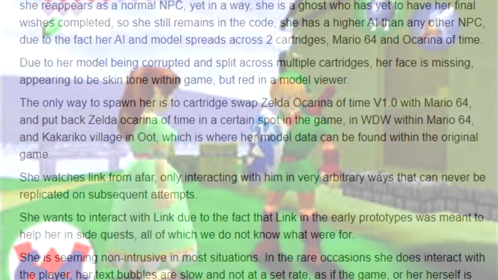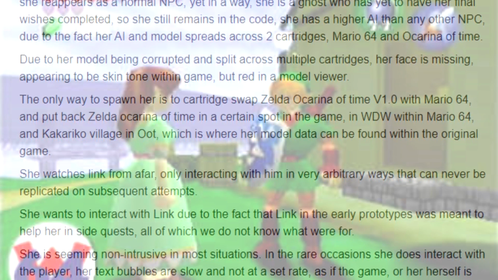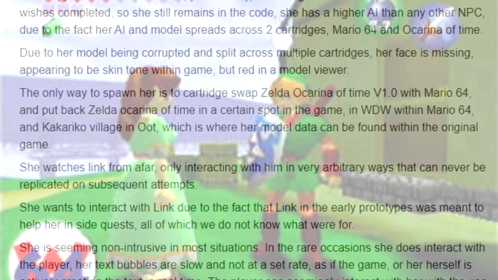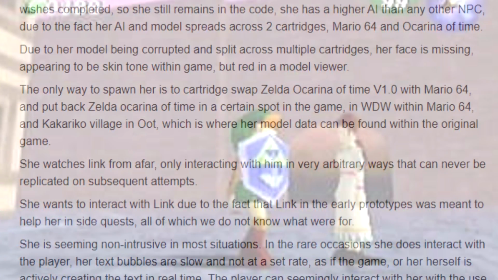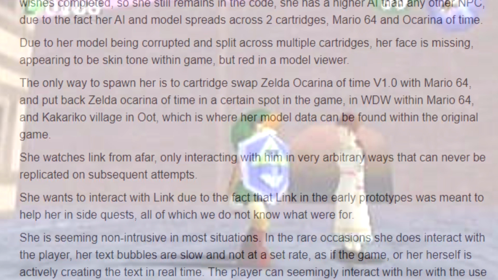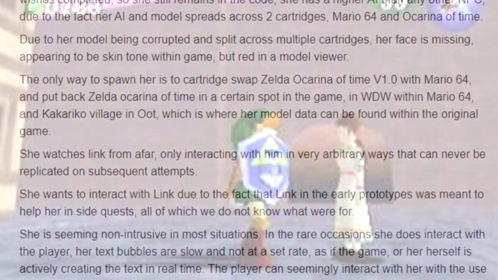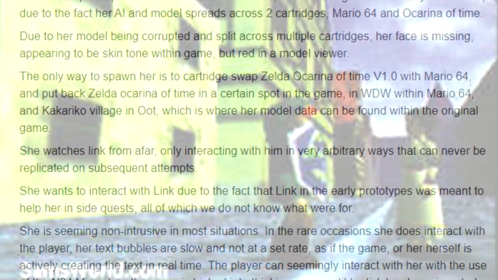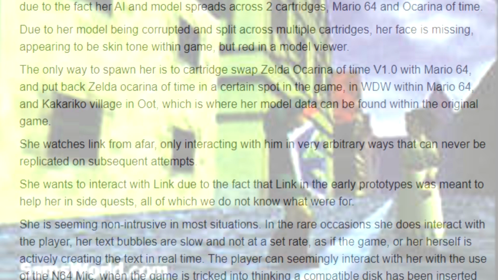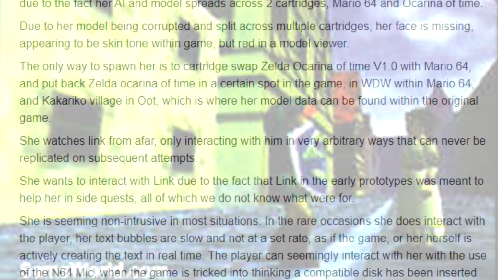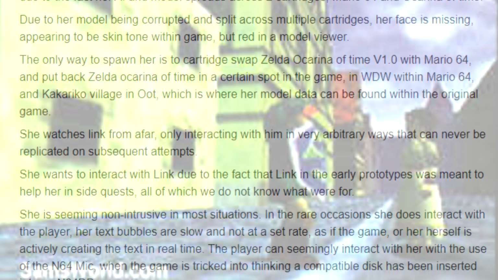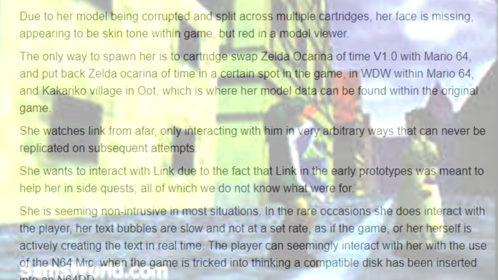She watches Link from afar, only interacting with him in very arbitrary ways that can never be replicated on subsequent attempts. She wants to interact with Link, due to the fact that Link in the early prototypes was meant to help her in side quests, all of which we do not know what were for. She is seemingly non-intrusive in most situations. In the rare occasions she does interact with a player, her text bubbles are slow and not at a set rate, as if the game, or her herself, is actively creating the text in real time.